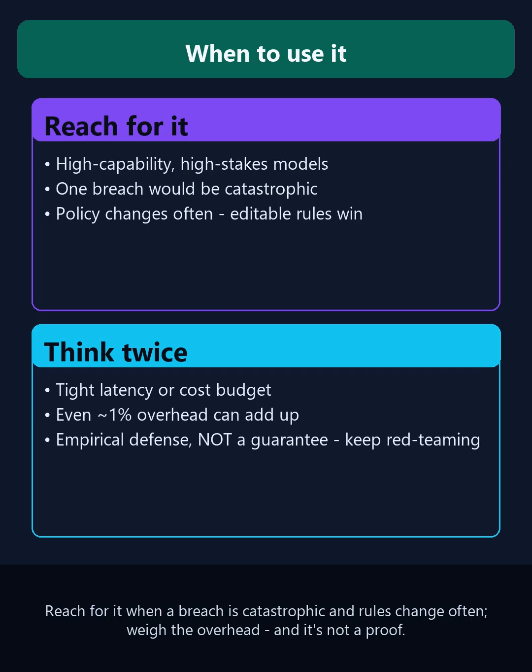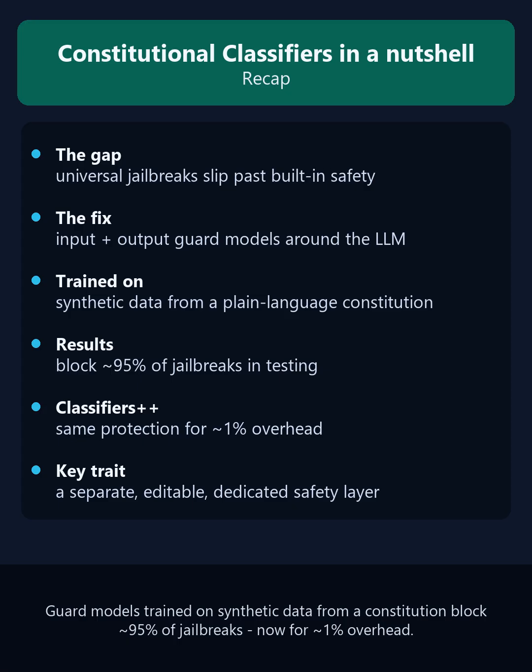When should you reach for this? When you're deploying a high-capability model where a single breach is unacceptable, and when your safety policy changes often enough that editable rules beat relabeled data. Think twice if you're on a tight latency or cost budget, since even 1% adds up, and remember, this is strong empirical defense, not a mathematical guarantee. Keep red teaming.